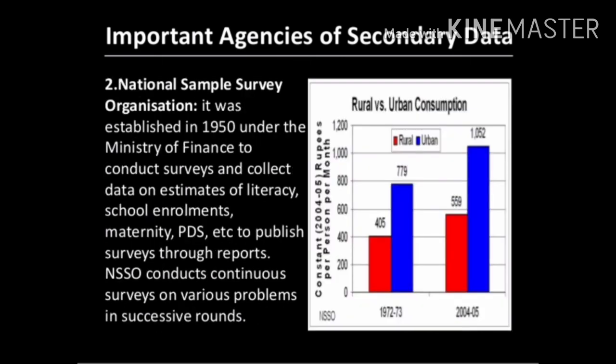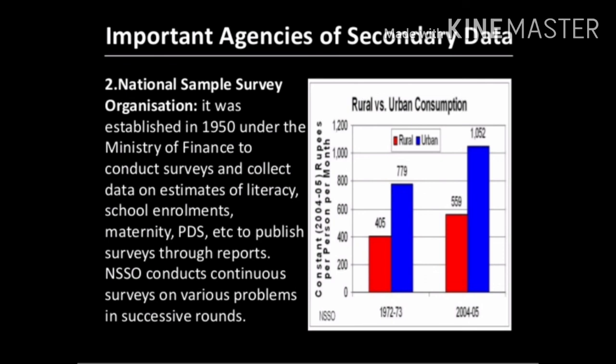The next agency is the National Sample Survey Organization. It was established in 1950 under the Ministry of Finance, mainly to conduct surveys and collect data on estimates of literacy, school enrollment, maternity, PDS, and so on. PDS means Public Distribution System. It publishes the surveys through reports. NSSO conducts continuous surveys on various problems in successive rounds.